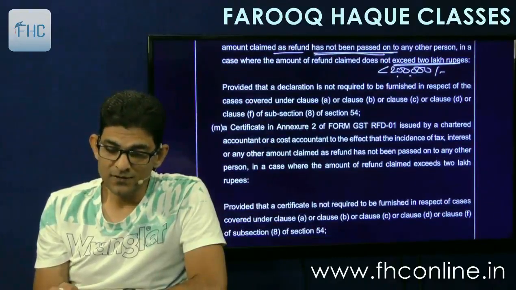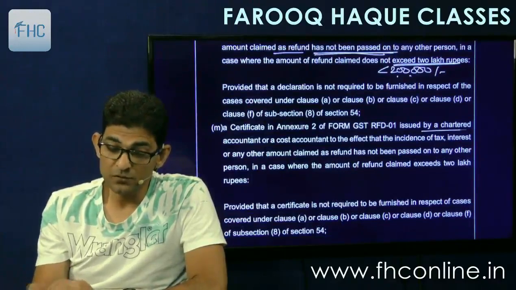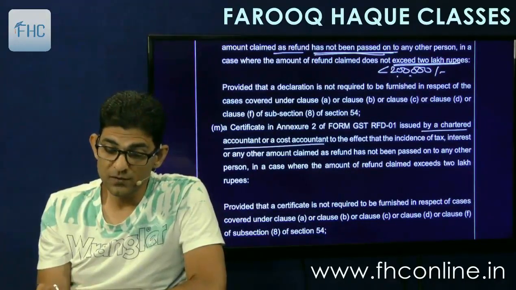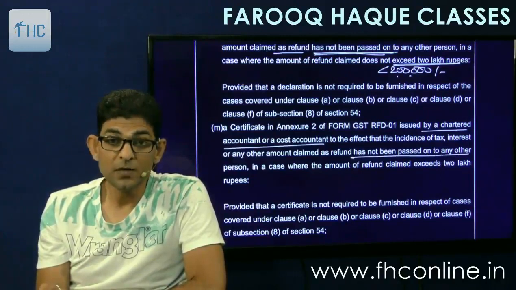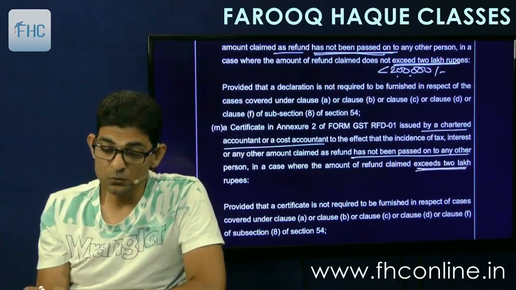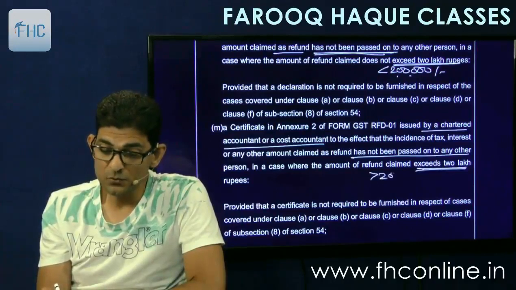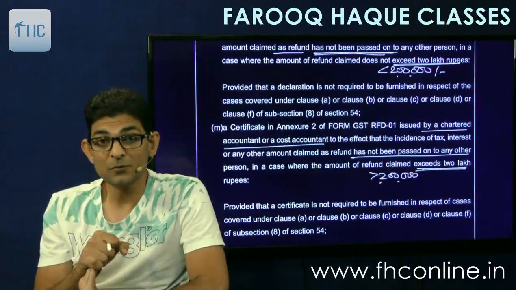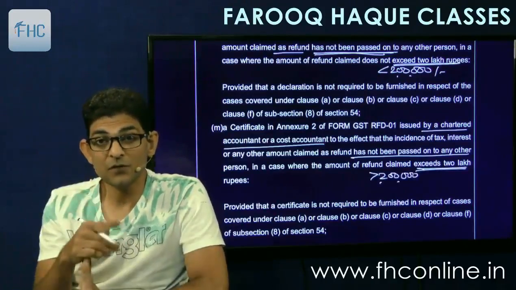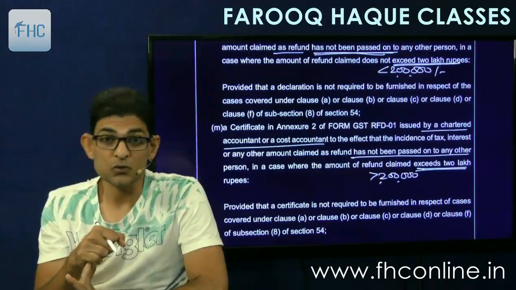Then a certificate in Annexure 2, issued by a chartered accountant or a cost accountant, to the effect that the incidence of tax, interest or any other amount claimed as refund has not been passed on to any other person, in a case where the amount claimed as refund exceeds rupees 2 lakhs. So if it exceeds rupees 2 lakhs, then you have to prove it. And how will you prove it? That the incidence has not been passed on? By taking a certificate from a chartered accountant or a cost accountant.